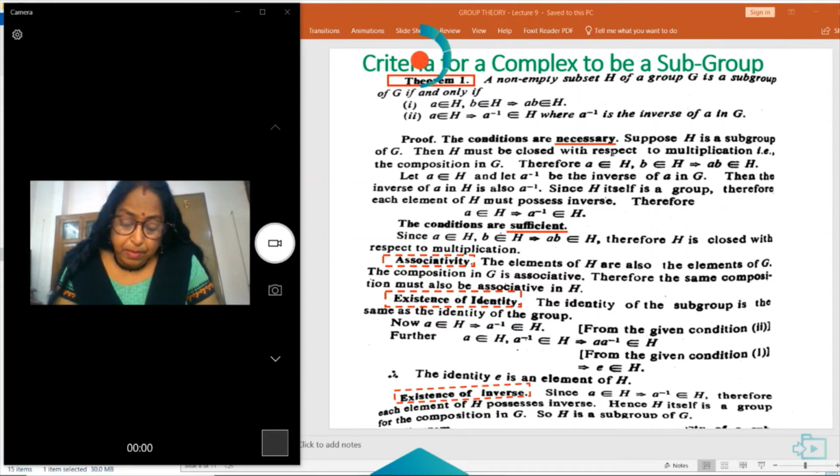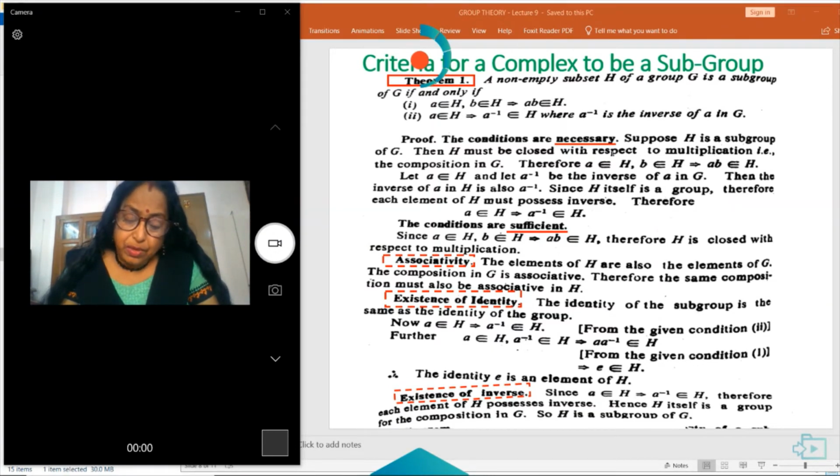Now, the associative property. The elements of H are also the elements of G. The composition in G is associative, hence the composition in H is also associative. Existence of identity: the identity of the subgroup is the same as the identity of the group.